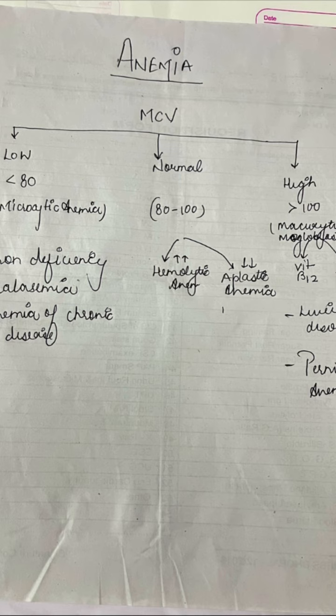If you are seeing CBC for anemia, then don't scroll down. If the HB count is low, then look for MCV. If the MCV value is low, that is less than 80, then it is microcytic anemia, and if it is high, that is more than 100, then it is macrocytic anemia, and if it is between 80 to 100, then it is normocytic anemia. In low MCV, the cause may be iron deficiency, thalassemia, and anemia of chronic disease.